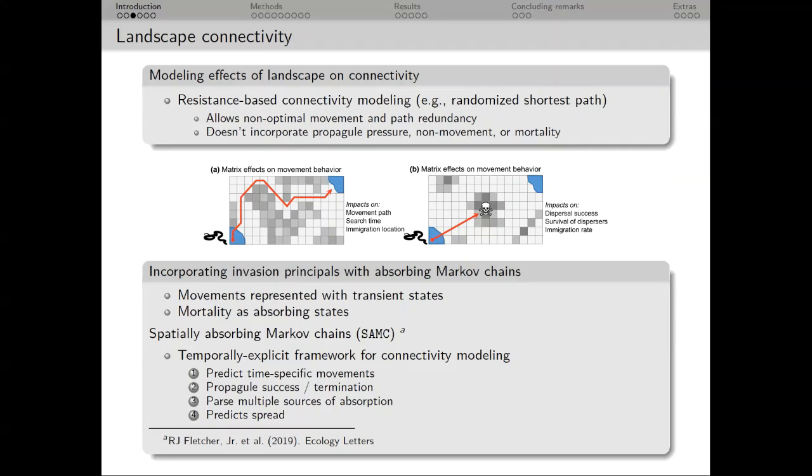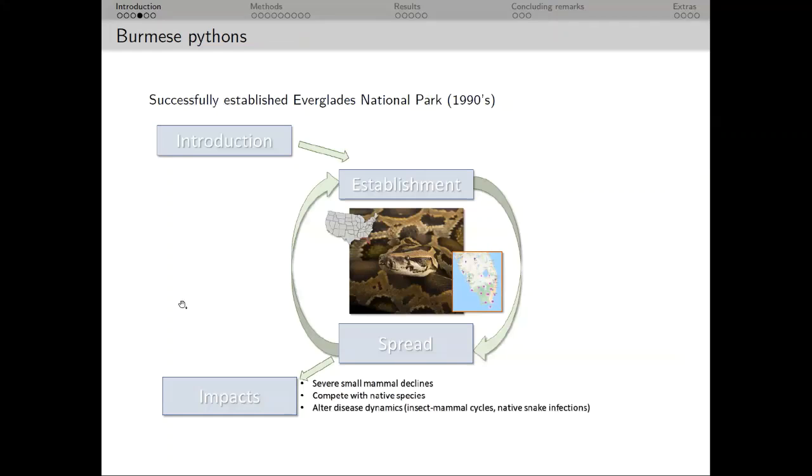Getting at this issue, we can apply absorbing Markov chain theory to represent movements of transient states and mortality with absorbing states. This method has become more accessible through the introduction of SAMC, a temporally explicit framework which provides the ability to model dynamic connectivity, capture propagular pressure, parse multiple sources of mortality, and simultaneously predict species distributions. With that, I want to use a workflow I've developed to model the spread of Burmese pythons.